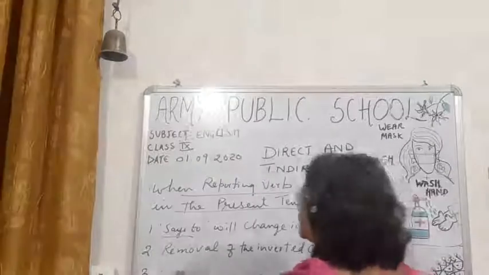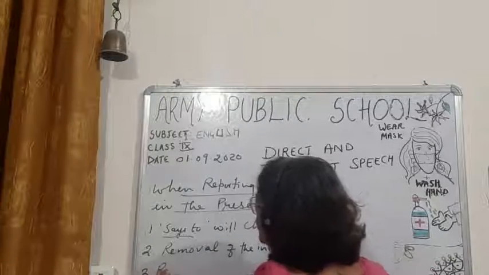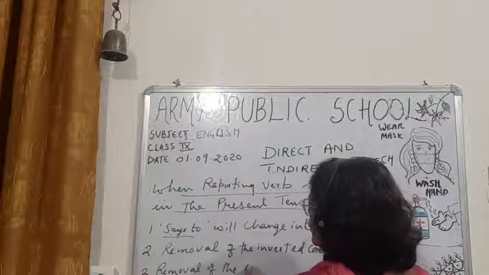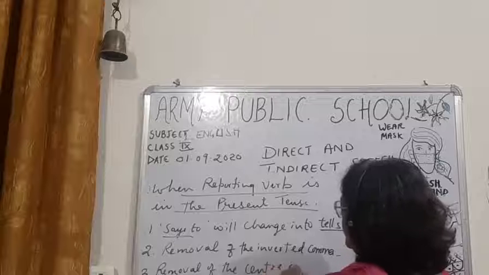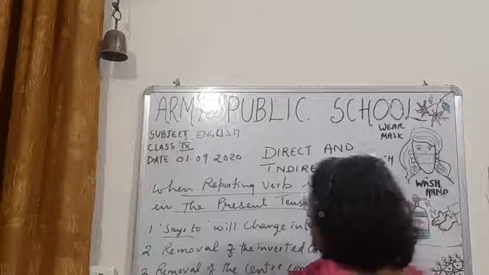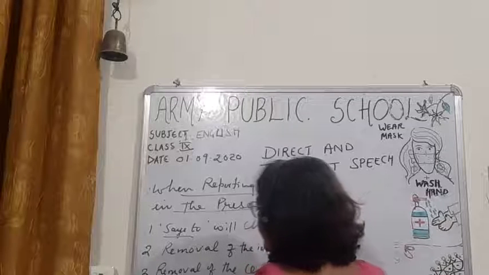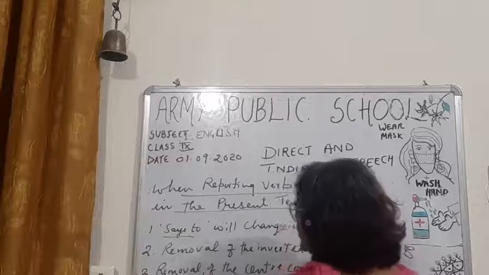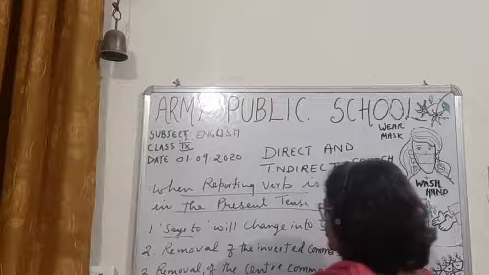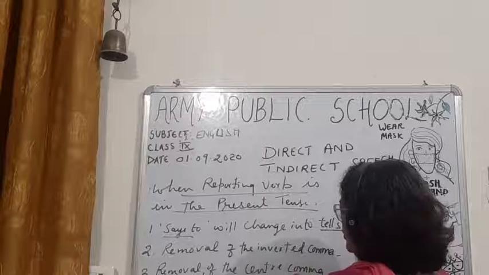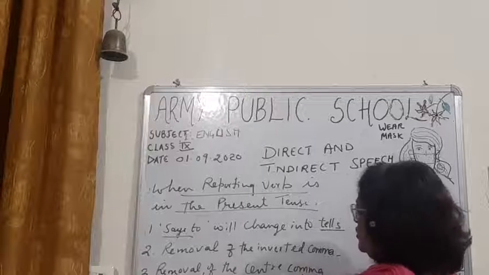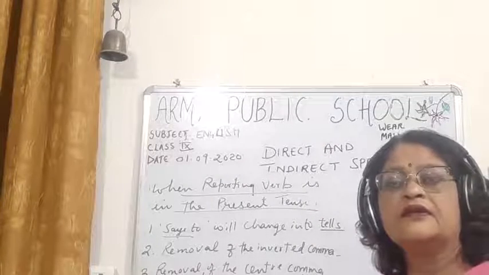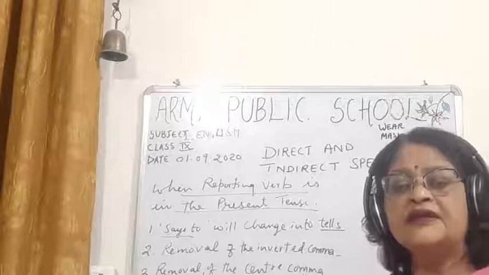Then removal of the center comma and write the conjunction that.